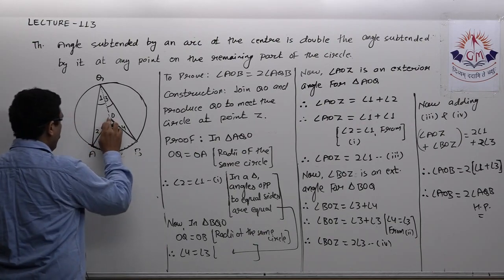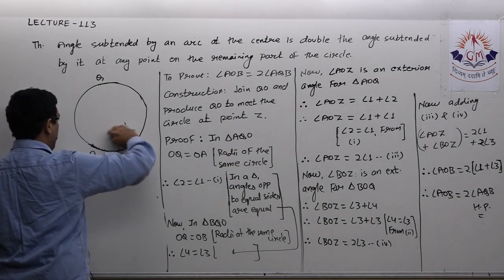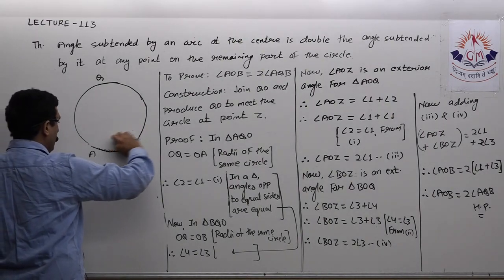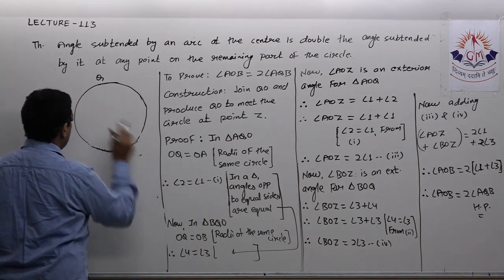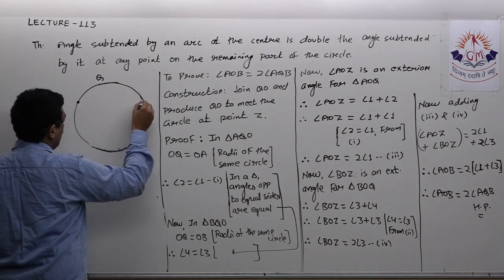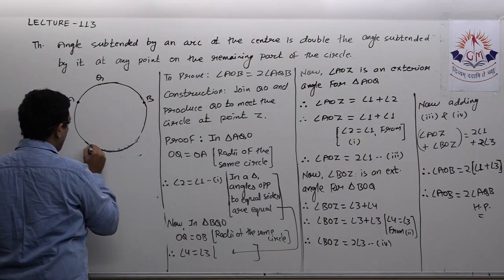Now, instead of this minor arc, in the same diagram, I'm taking the arc AB as the major arc. This is the major arc AB.